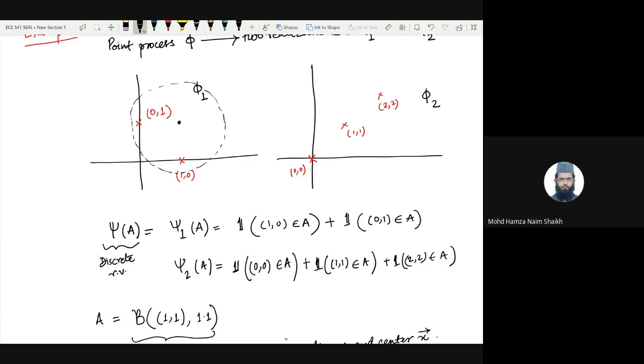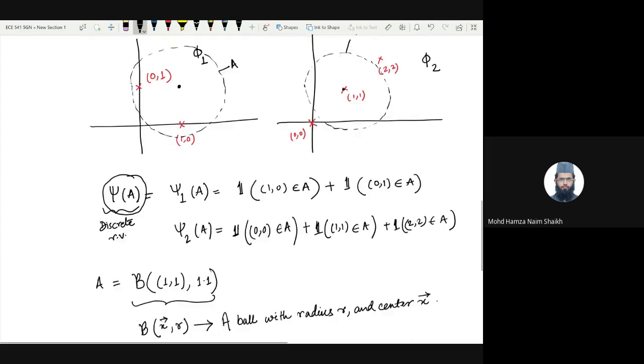Yeah, this is the set A. If I try to draw it here, it will be something like this. Yeah, this is the set A. Now tell me, if I am considering this random variable psi of A for this A, how do you describe a discrete random variable? You will say that this discrete random variable takes in values this with a probability that, right? So what are the two or three or whatever different values this psi of A can take? How do you describe this psi of A in this case?